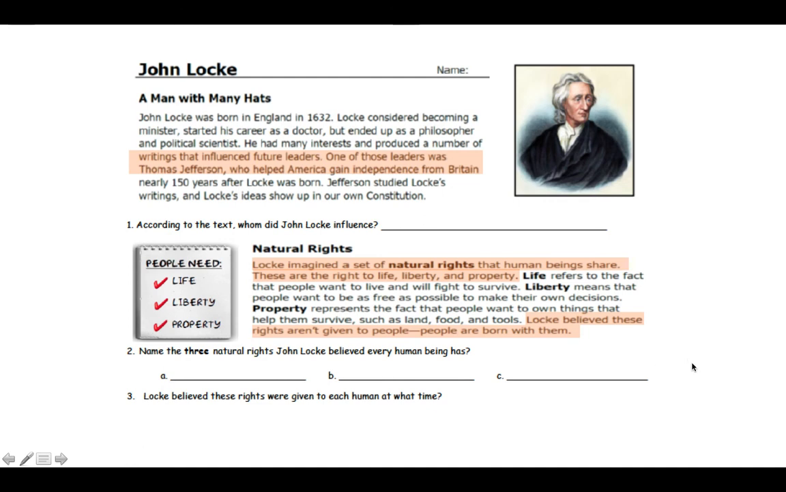Question 2, name the 3 natural rights that John Locke believes every human being has. Write those on A, B, and C. And number 3, Locke believed that these rights were given to each human being at what time?